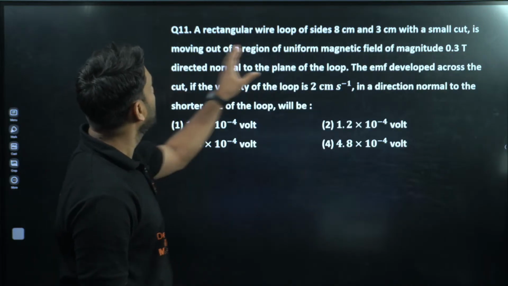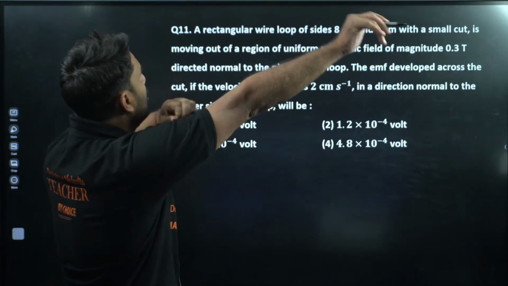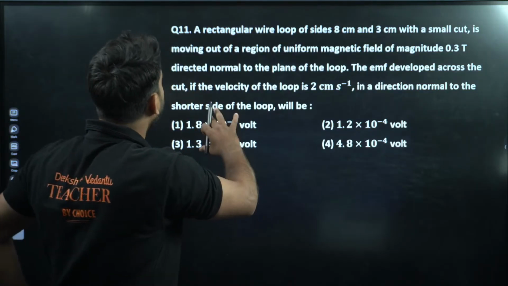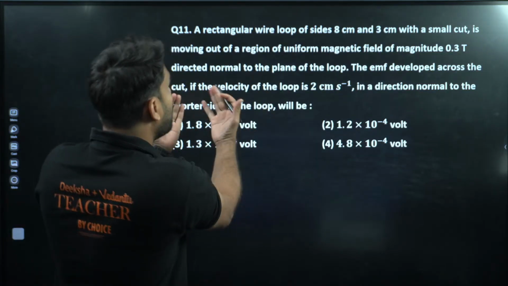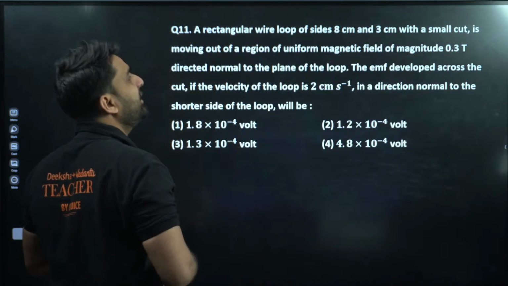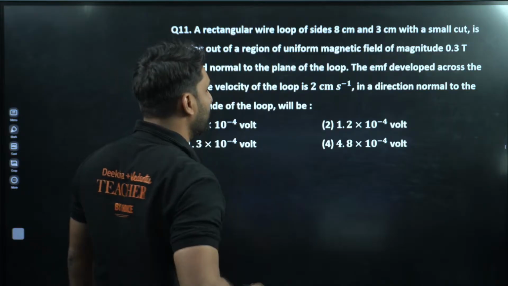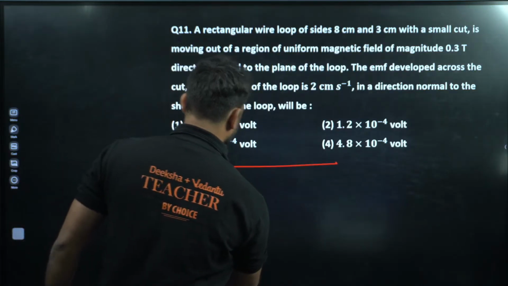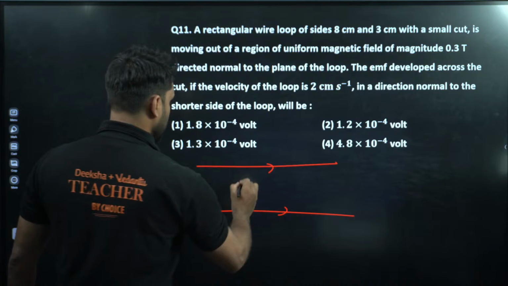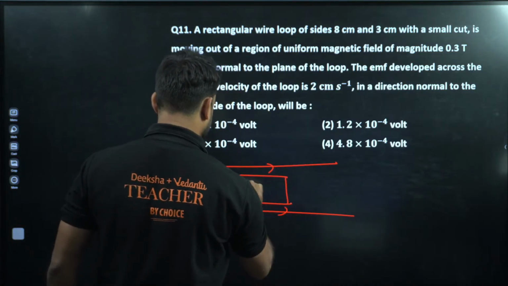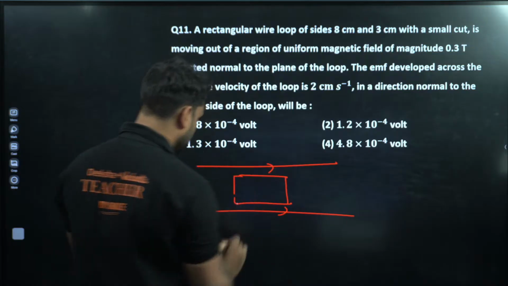Moving to next. A rectangular wire loop of side 8 cm and 3 cm with a small cut is moving out of the region of magnetic field of magnitude 0.3 Tesla, directed normal to the plane of the loop. So basically, let's say there is a magnetic field this way, and here there is a rectangular loop in this format, and there is a small cut here.